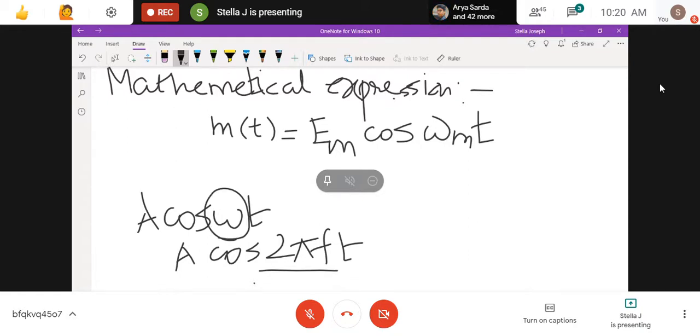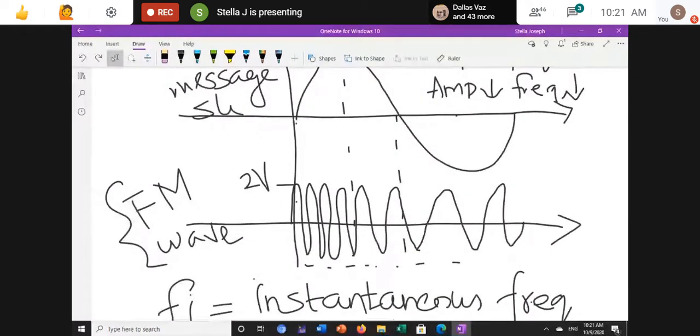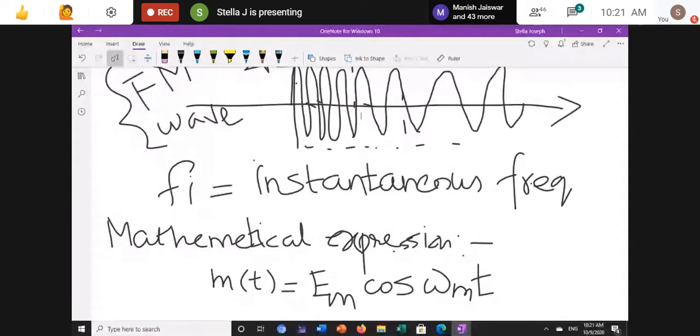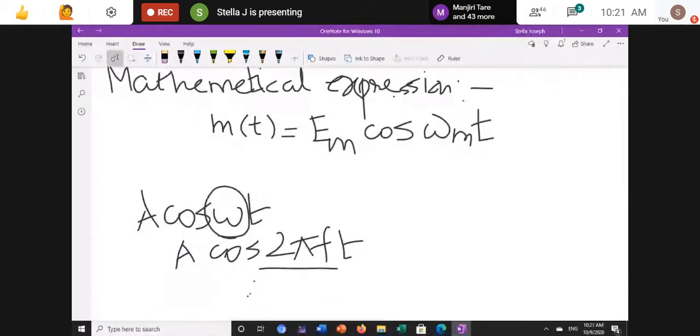Why? Because in amplitude modulation it was very simple. We were just checking the upper sideband frequency and lower sideband frequency. But in frequency modulation, see, the frequencies are continuously changing at this point, at this point, at this point. So it is continuously changing, and for that I am using angular velocity. I'm going to check the phase and the waveform of that signal. Okay, so I'm taking Em cos omega mt.